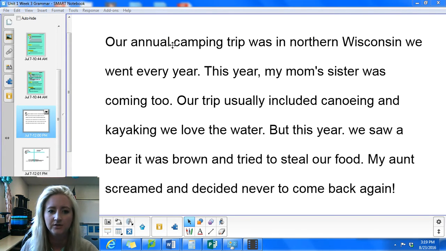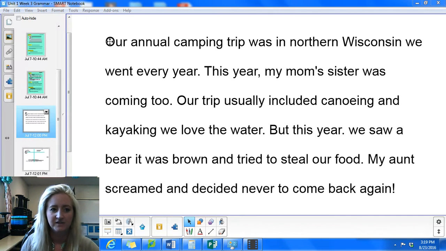It says, our annual camping trip was in northern Wisconsin. We went every year. This year, my mom's sister was coming too. Our trip usually included canoeing and kayaking. We love the water. But this year, we saw a bear. It was brown and tried to steal our food. My aunt screamed and decided never to come back again.